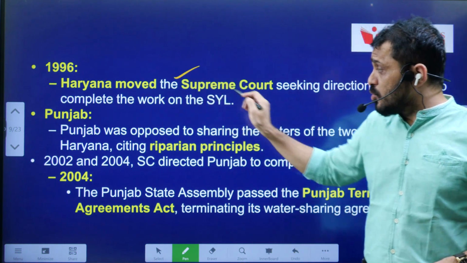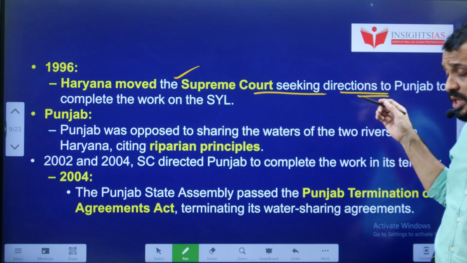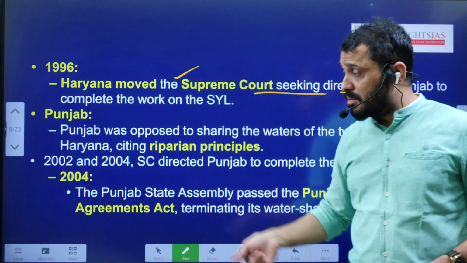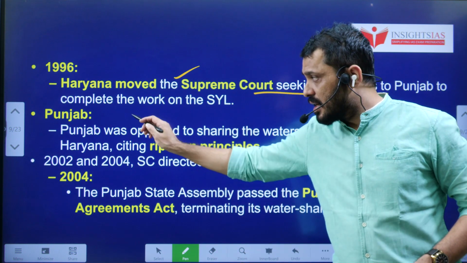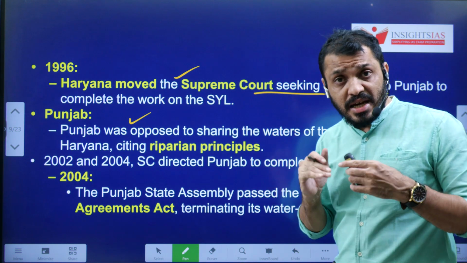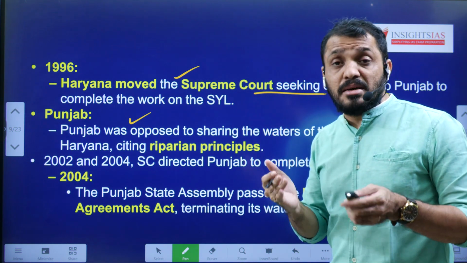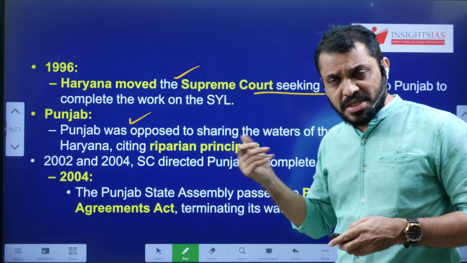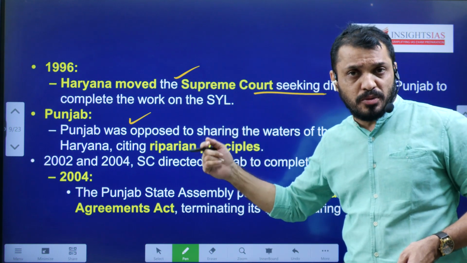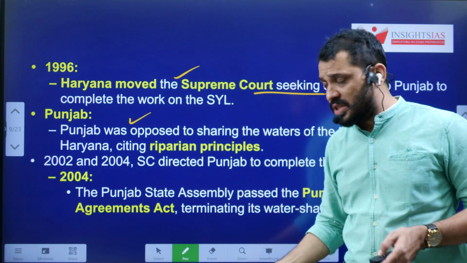In 1996, Haryana moved the Supreme Court to seek directions to Punjab to complete the work on this particular canal. And Punjab was saying that this project is completely against their riparian principles. It is completely violating their rights. We will discuss that further. The same issue was brought to the notice of the Supreme Court in 2002 as well as 2004.